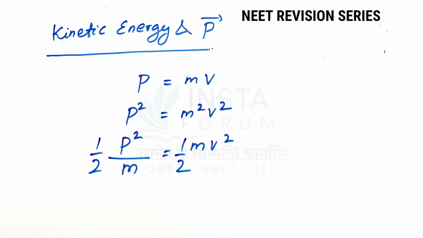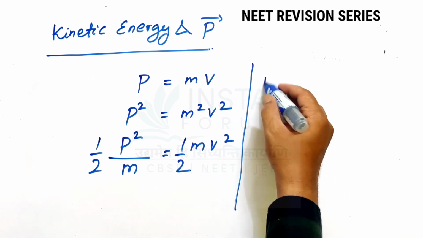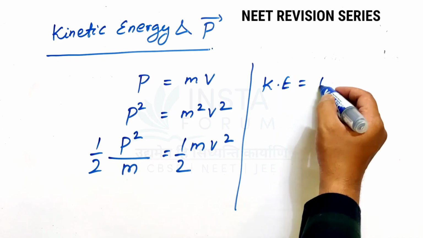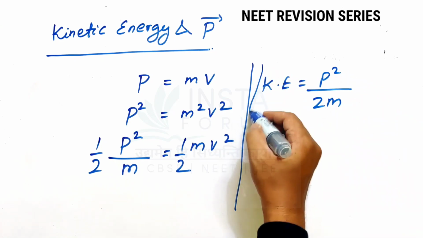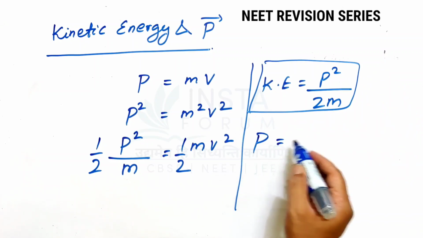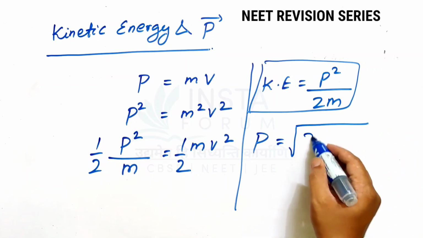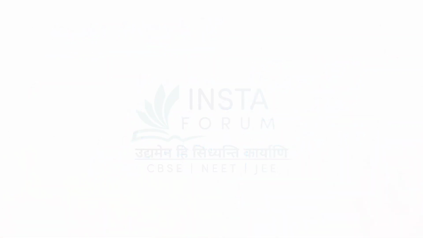On the right hand side you are going to get kinetic energy. So we got the formula of kinetic energy as p square by 2m. This is one of the important formulas, and p can also be expressed in terms of kinetic energy as root over 2 into m into kinetic energy.